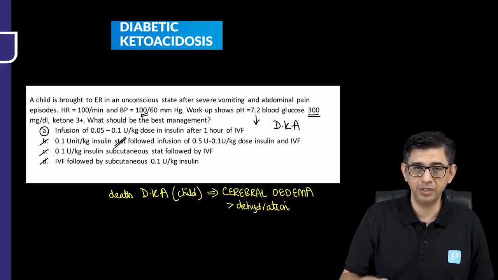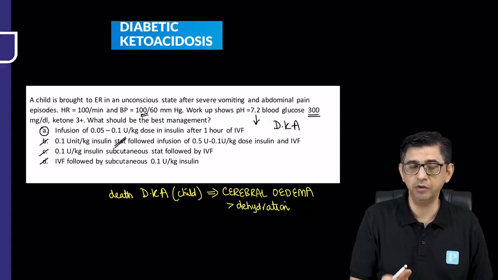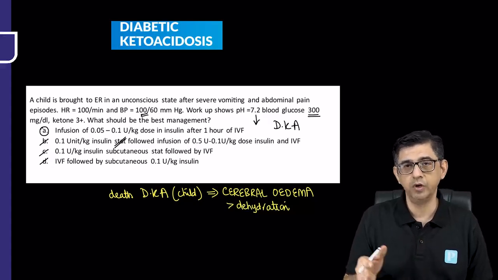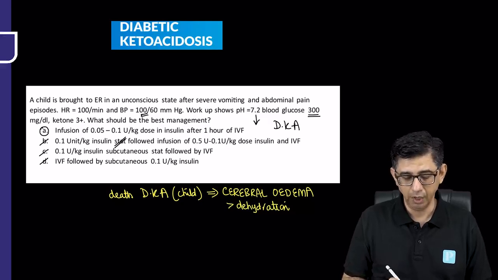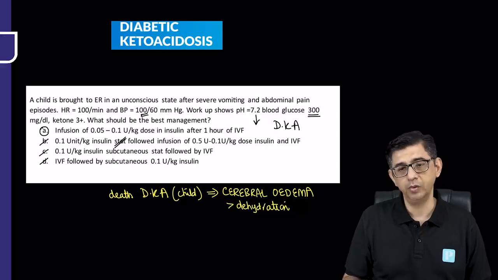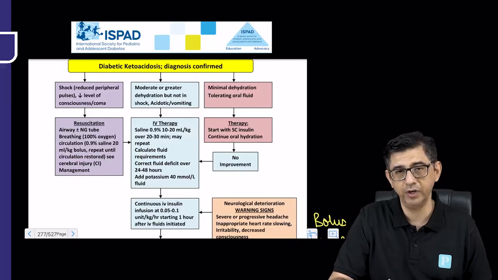But the most important statement that I would like to make for this particular slide is that the bolus dose of insulin has been withdrawn. We give IV fluids first, and after 1 hour of IV fluid administration, we go ahead with the insulin drip. Well, this is the update that I'm talking about. This update is from the International Society for Pediatric and Adolescent Diabetes.